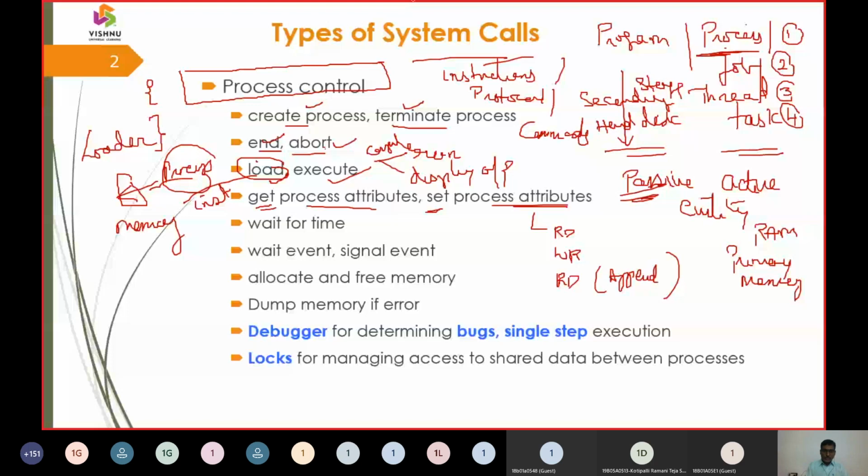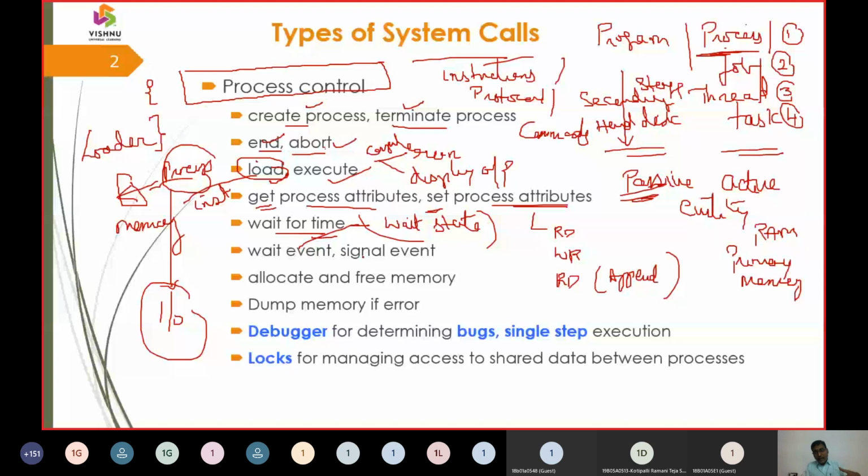So as it is under execution, you can say wait for some event, wait for some signal event, etc. So we are going to say that this program wants some IO. Now the program needs some input operation or an output operation. It needs some interference from the user. So what it is going to do, it is going to put it in a state, and that state we are going to call the wait state. So when it is in wait state, it is going to say wait for time, or it is going to say wait for event.